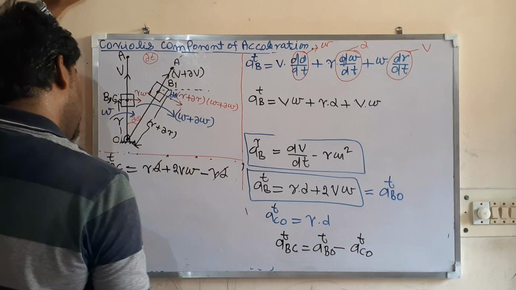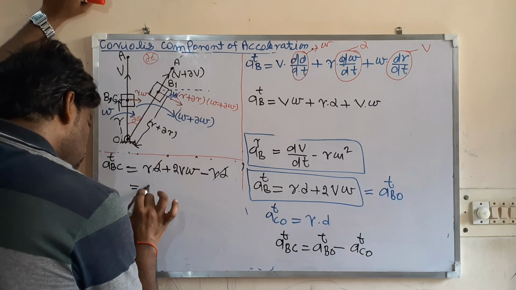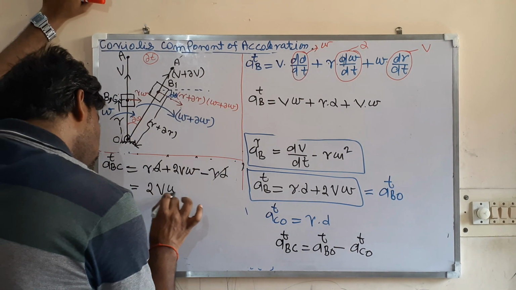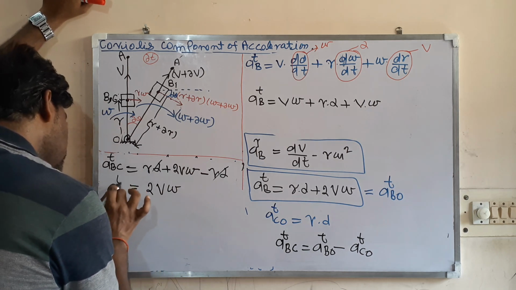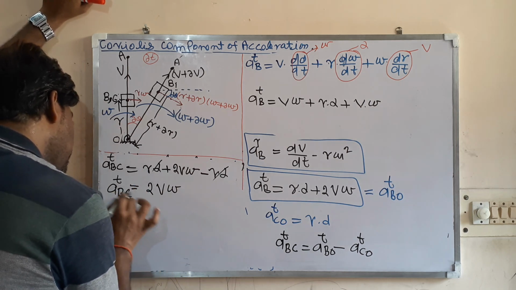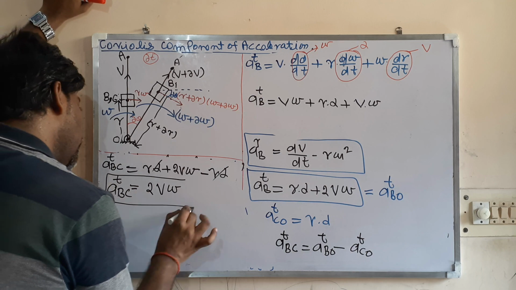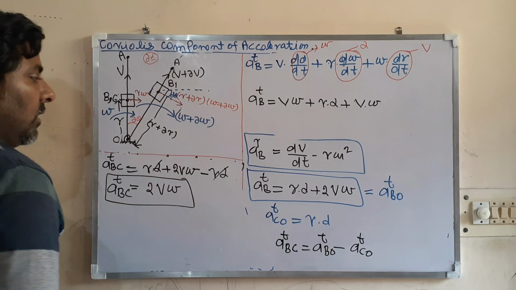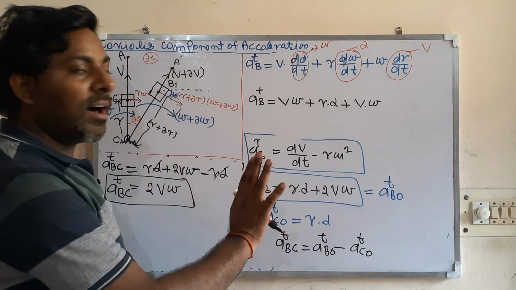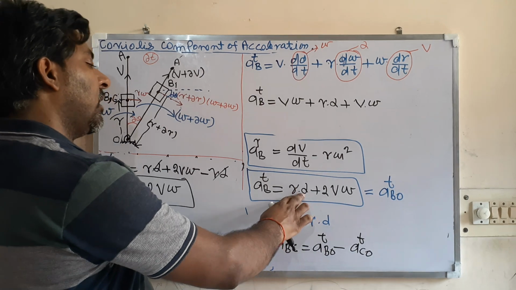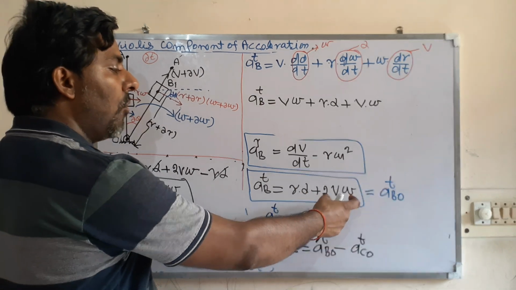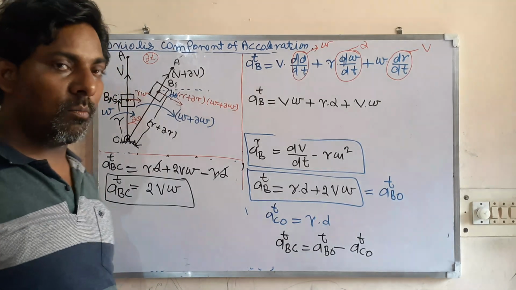So this R alpha has gone. So what you are getting is 2V omega. So this tangential acceleration of B with respect to C is equal to 2V omega. You are aware of R alpha, but together with R alpha you are getting 2V omega more.